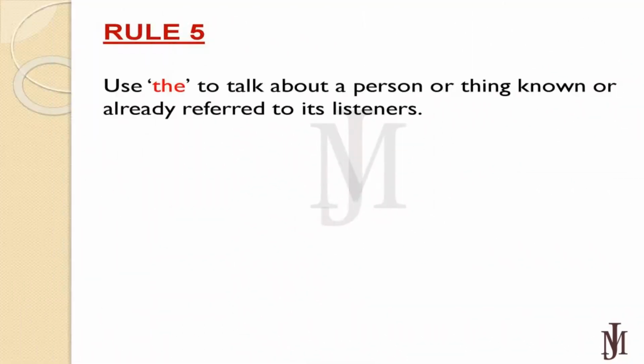Rule number 5. Use "the" to talk about a person or thing known or already referred to its listeners. For examples, I went to the garden. Here, the garden is already known to its listeners. Another example, I do not like the fellow. Here, too, the fellow is already referred to its listeners.